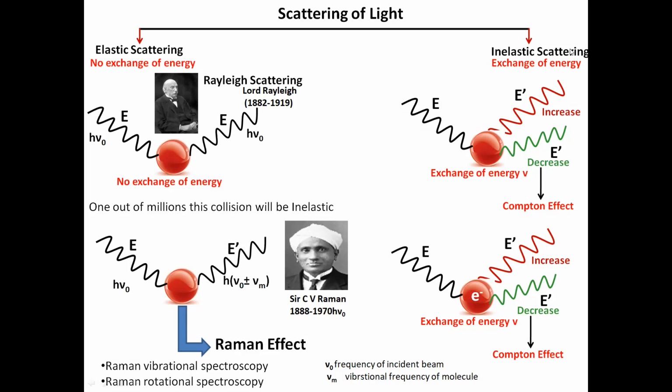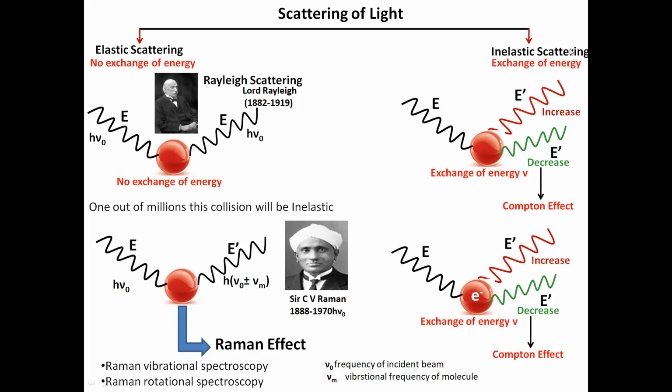If a photon is incident on that surface, there may be the possibility of three kinds of scattering. One is no change. That will again be elastic scattering, but that is not considered here because now we are talking about inelastic scattering. So exchange of energy is there, and there may be two possibilities.